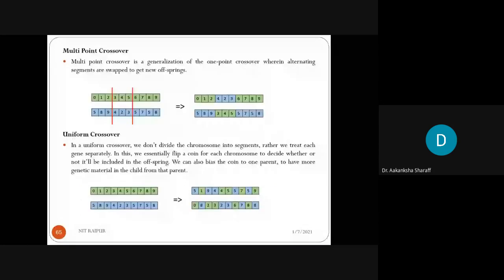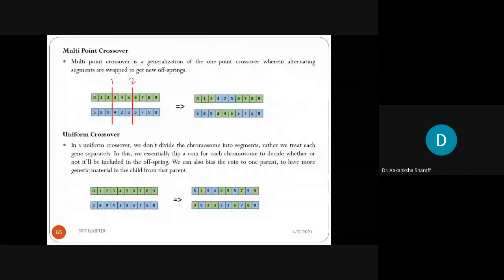Now the second one is multi-point crossover. Multi-point crossover is a generalization of one-point crossover, wherein alternating segments are swapped to get new offsprings. Like here you can see, we have chosen 2-point crossover. You can choose more than 2 points also, like 3, 4, depending upon the chromosome size. Here multi-point means 2 points, the first point and the second point we have chosen.